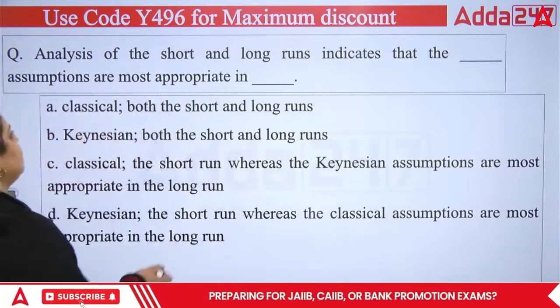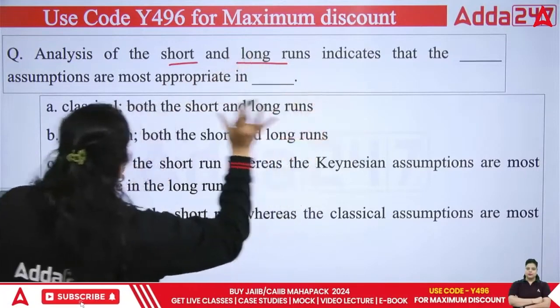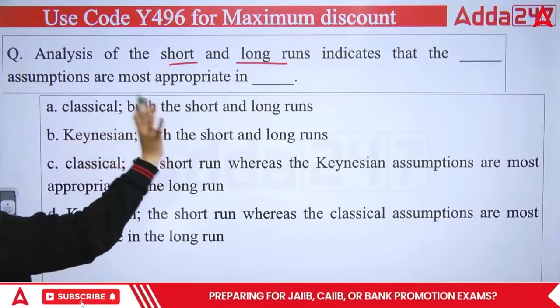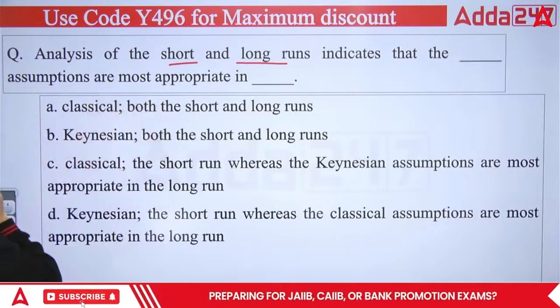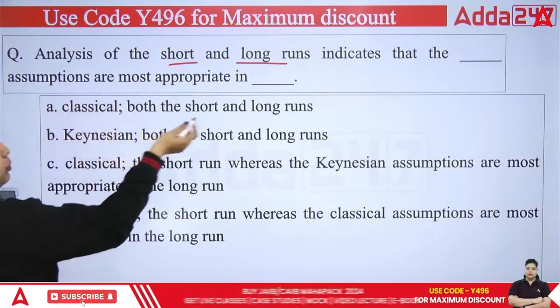So the question is asking, analysis of the short and long run indicates what? That dash assumptions are most appropriate in dash situation. Are classical assumptions most appropriate in both short and long run?